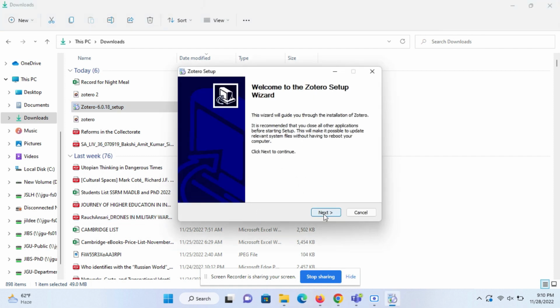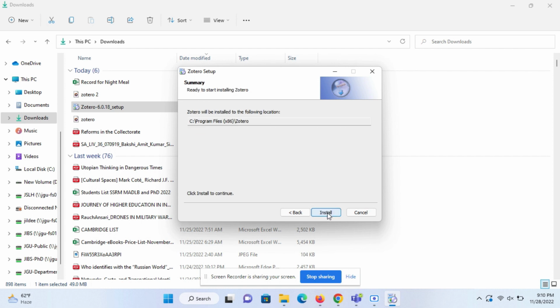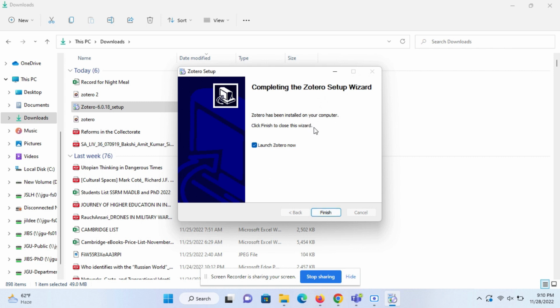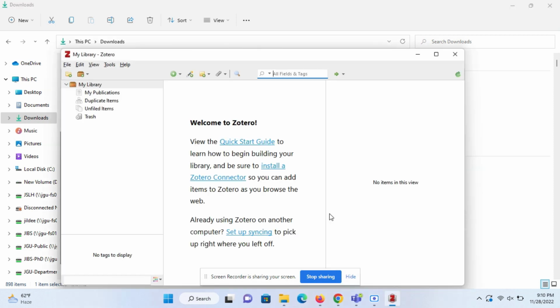Select Next to continue. Choose the type of setup you prefer and select Next. Click Install to continue. Select Finish to complete the installation. The installation is complete. Now, you can use Zotero for your research.